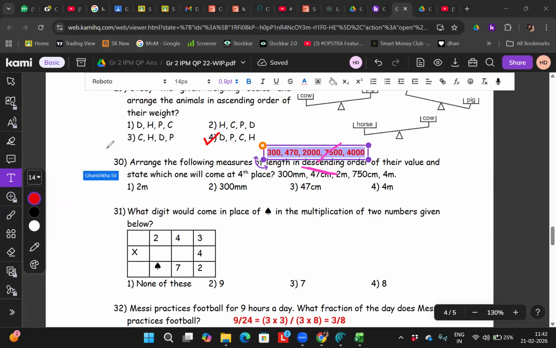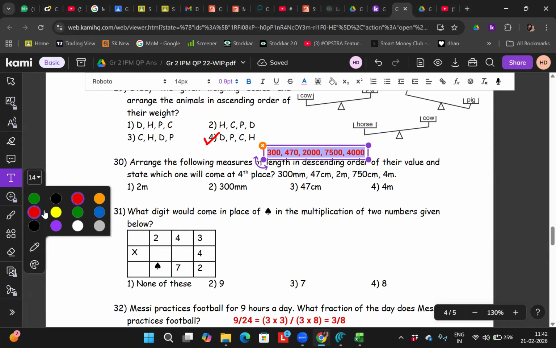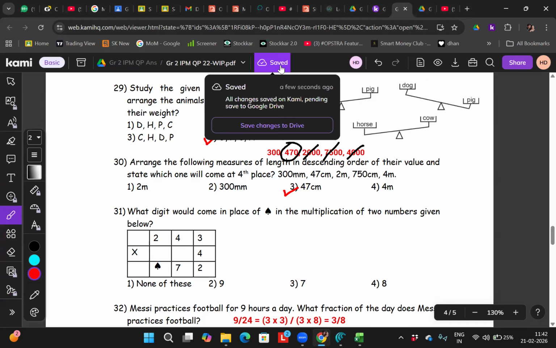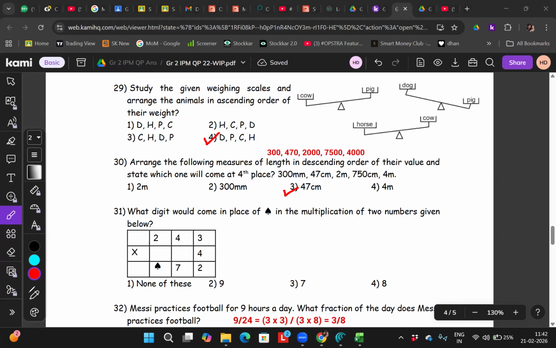So this is first. Dhiran, you went wrong earlier, right? You were putting the number first, putting the meter first, which is wrong. So here this will be first, this will be second, this will be third, and this will be fourth. So what will be the fourth place? The fourth place will be 47 centimeters. Correct? Understood? Everybody clear? Yes, sir.